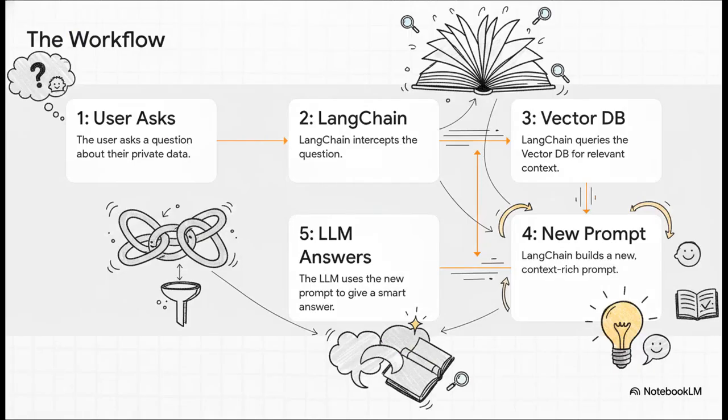Let's walk through an example and see how they all work together. All right, let's watch the magic happen, step by step. You ask a question like, what were our key takeaways from Project Phoenix? Immediately, LangChain steps in and intercepts that question. It then zips over to the vector database and pulls out all the documents that are relevant to Project Phoenix. Now here's the really clever bit. LangChain takes your original question and bundles it together with all the juicy info it just found, creating this perfect, context-rich super prompt. Finally, it hands that whole package over to the LLM, which now has everything it needs to give you a brilliant, detailed answer that's specific to your project.